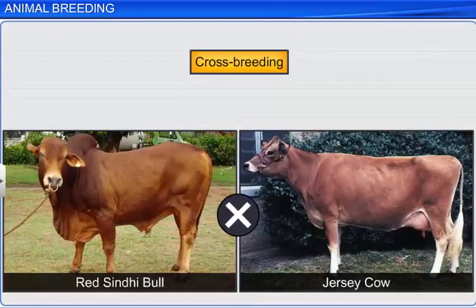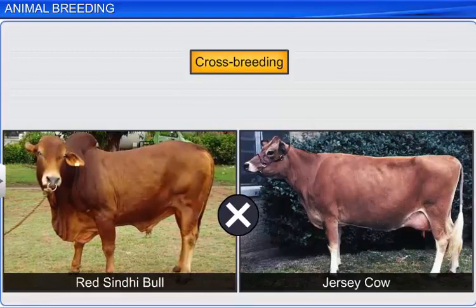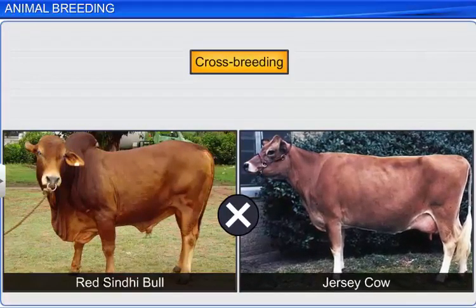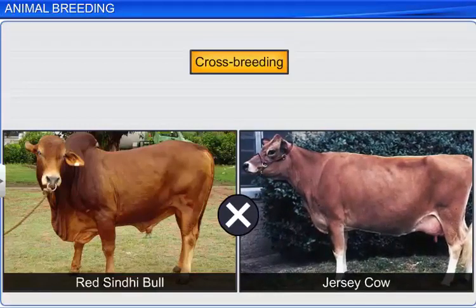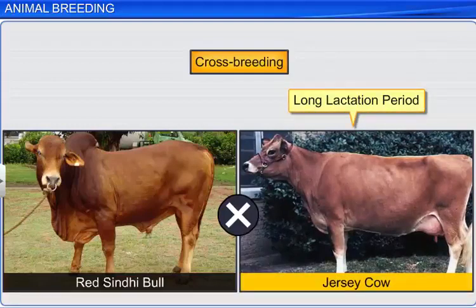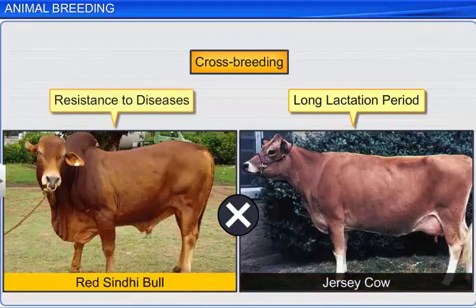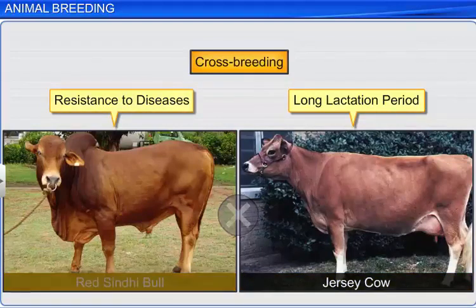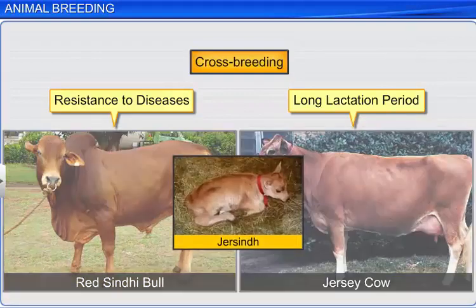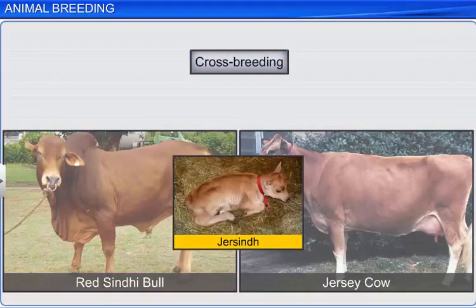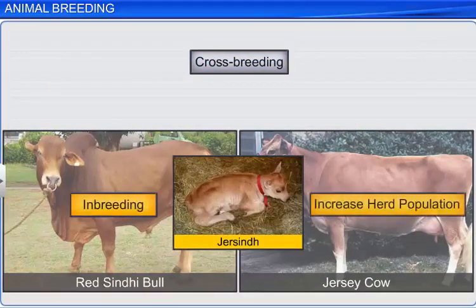Crossbreeding is mating between animals of superior quality belonging to different breeds to produce hybrids possessing superior qualities of both their parents. For example, Jersey with a long lactation period and Red Sindhi with high disease resistance are mated for a new breed with both the desired characters called Jersindh. The new breed obtained is then subject to inbreeding to increase the herd population.